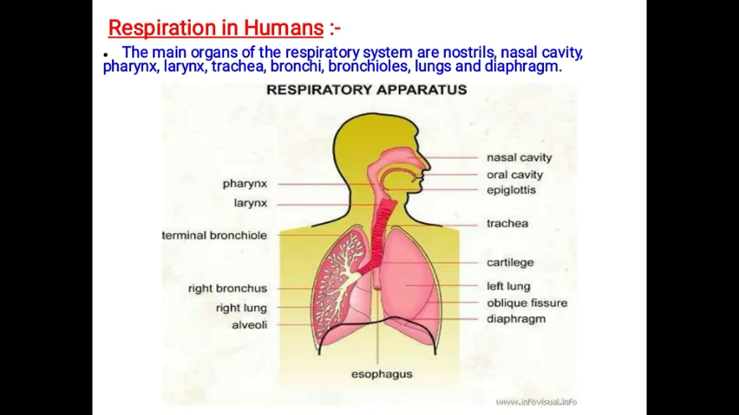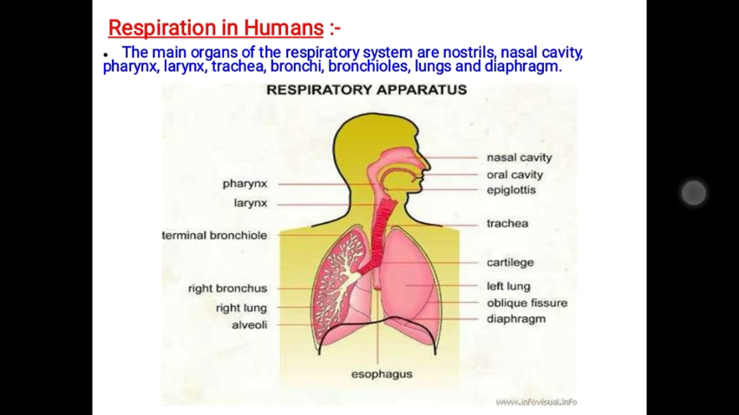The next one is respiration in humans. The main organs of the respiratory system are the nostrils. Nostril is the base of the nose, which contains two holes in it. These two holes contain hairs and mucus, which trap the dust entering into the nose and allow the oxygen to enter into the nasal cavity, and it travels through the pharynx, larynx, which is called the voice box, and then trachea, bronchi, bronchioles, alveoli, lungs, and the diaphragm.